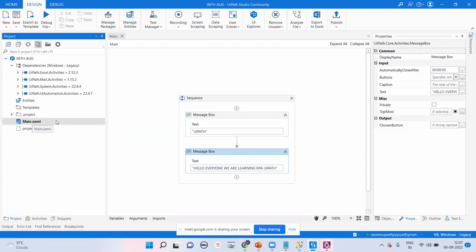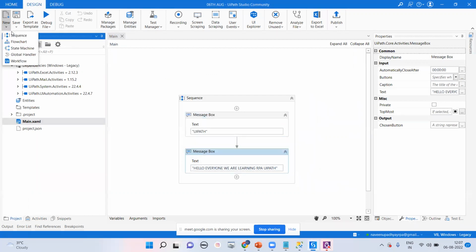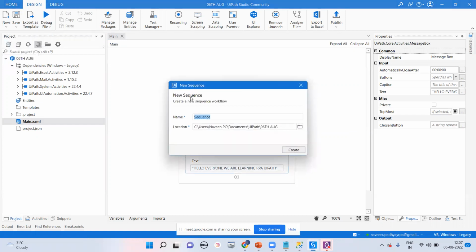If you want to create a new program, you can go for New, and here I can go for sequence. If you ask me what is sequence, flowchart, and state machine, I will define it in one line. Sequence is for a small project, flowchart is for small as well as large projects, and state machine is for conditional and any type of logical things. If you are going for only one small linear program, line by line, we can go for sequence, and there I can go for a very simple program, Notepad automation.